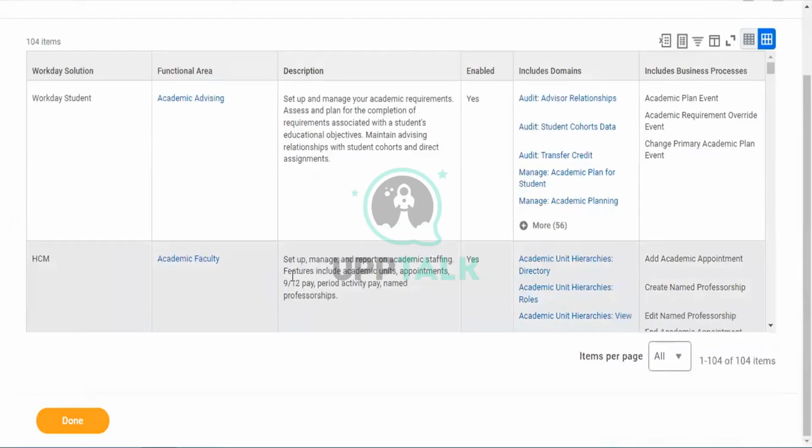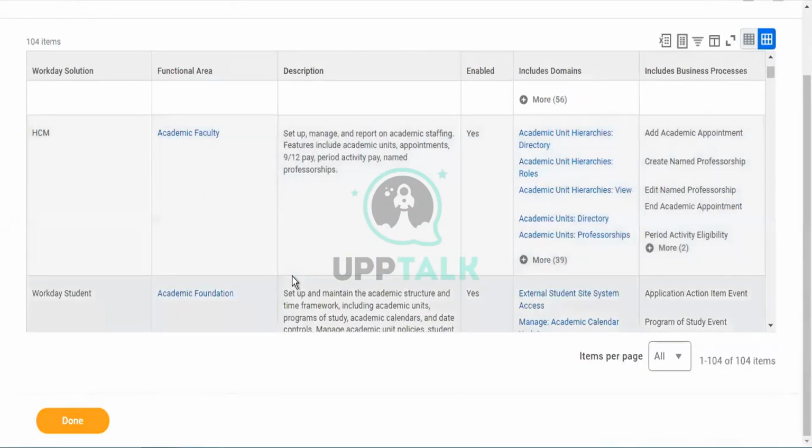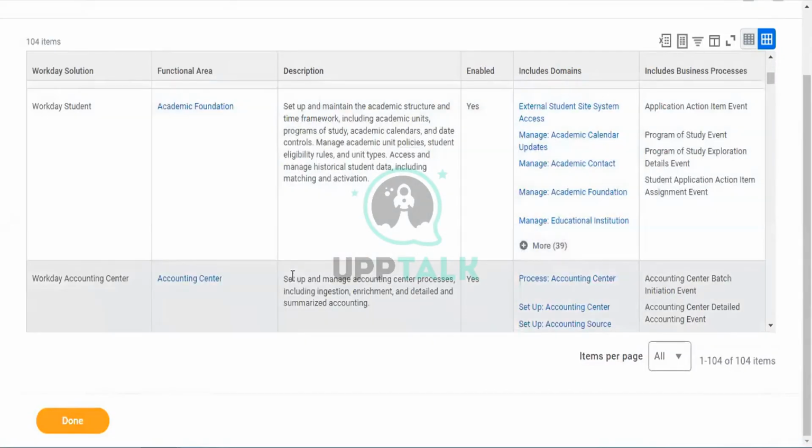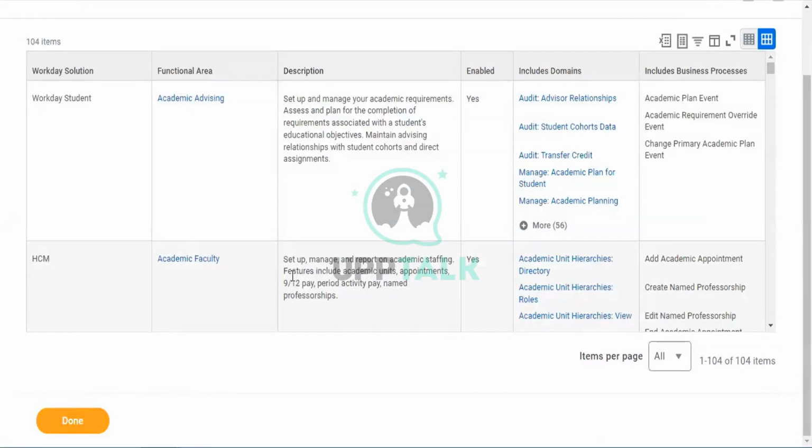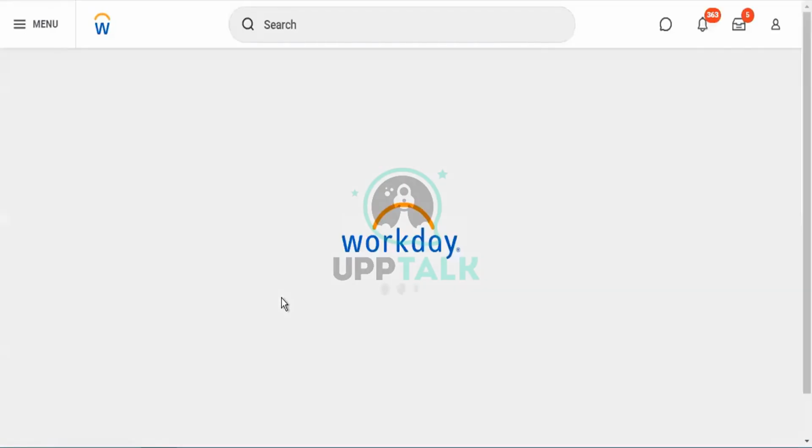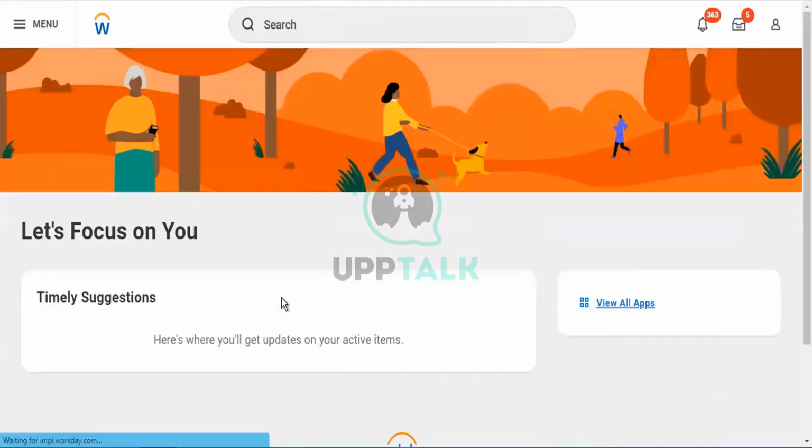You can see the complete details here. Tap on Done. That's how we need to maintain it further.